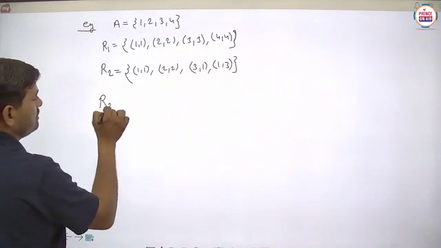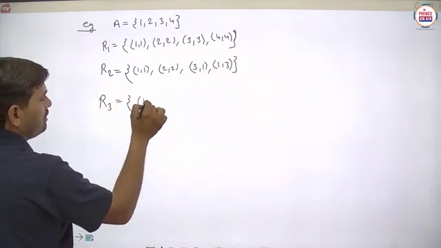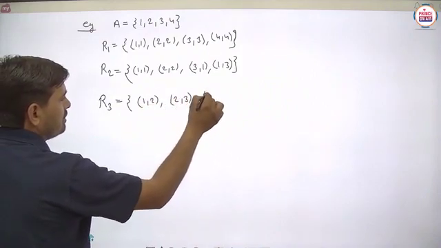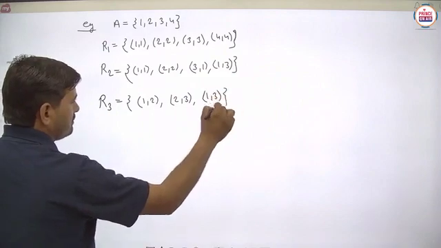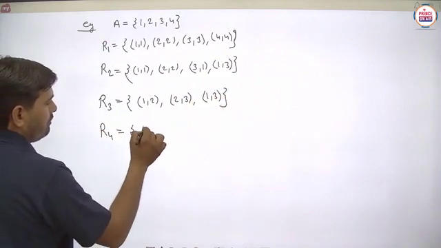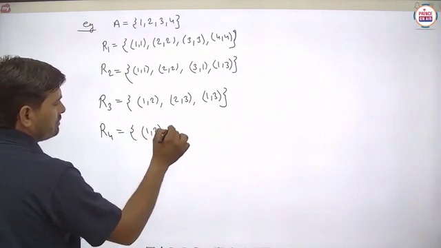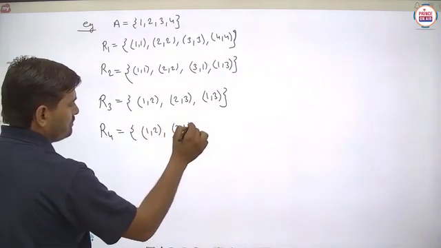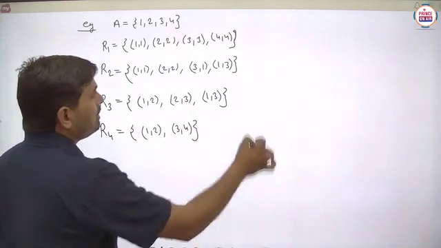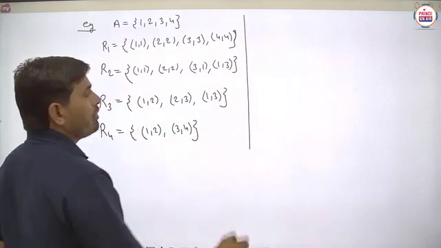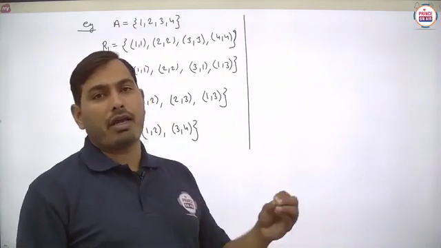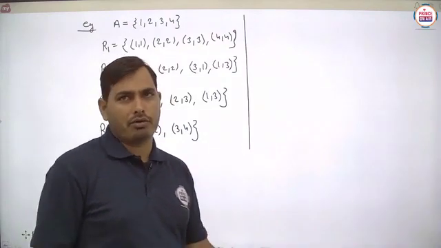R3: (1, 2), (2, 3) and (1, 3). Next, R4: only (1, 2) and (3, 4). Suppose we are taking these four relations. Is it clear? Now we have to check each and every part, meaning whether the given relations are identity, reflexive, symmetric or transitive or not. Is it clear?